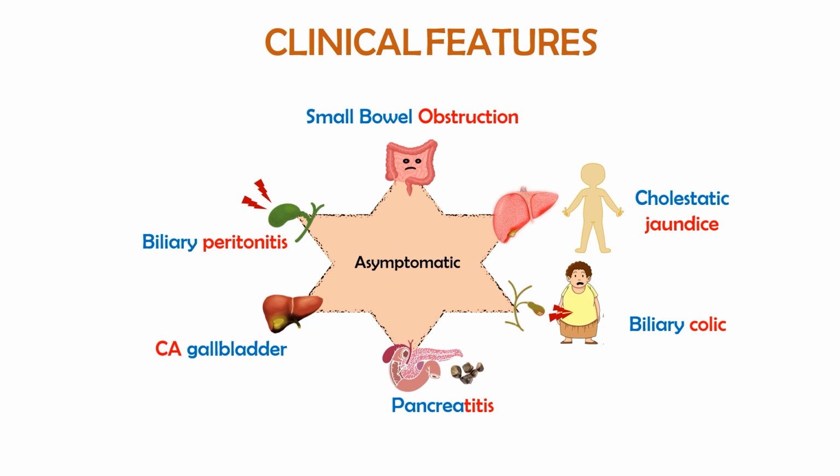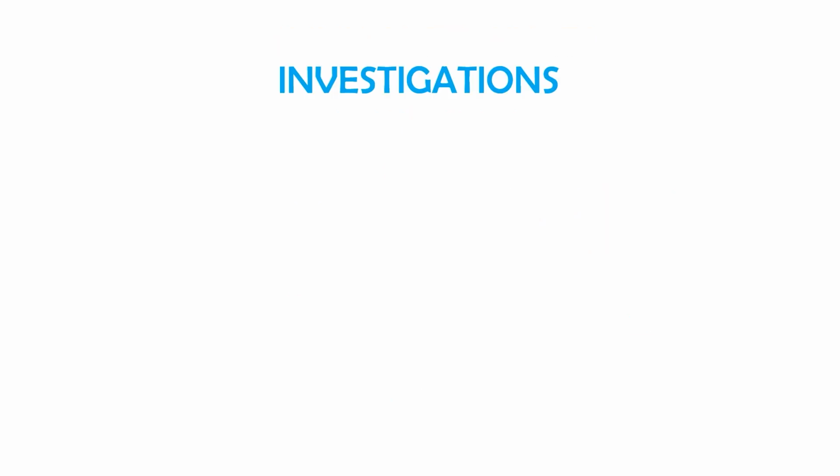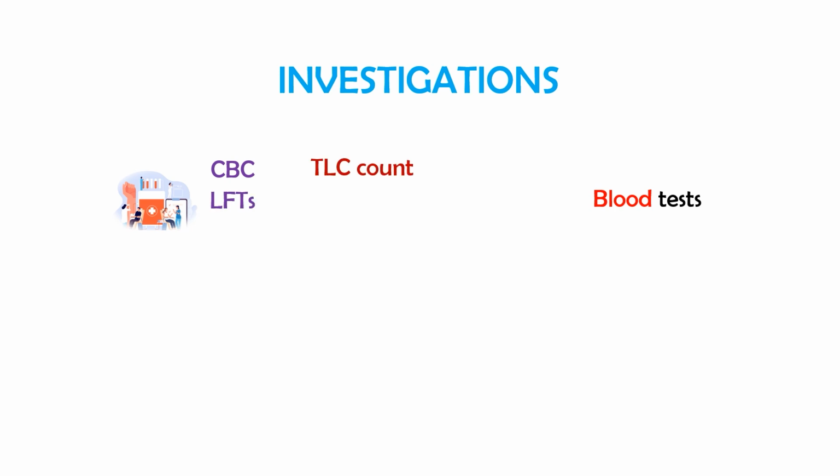So now we will go for investigations. Once you have made a provisional diagnosis of gallstones, you will go for investigations, and for that we will start from blood tests. The first and simplest is the complete blood count. What do you want to look for in this test? We will see the TLC count, and if the WBC is raised, then it means there is some infection. Next are the LFTs. You have seen the association of liver and gallbladder, so the transaminases, the liver enzymes, are also raised, so you have to look for them also.